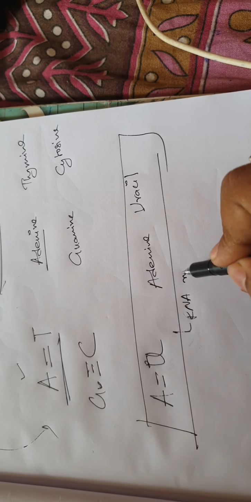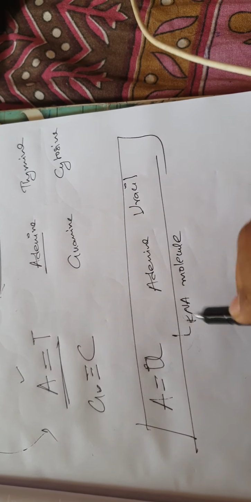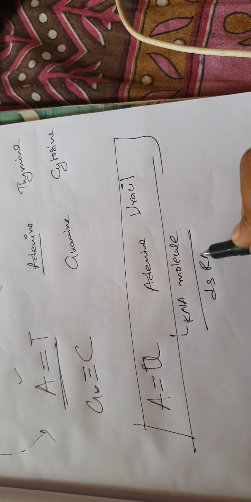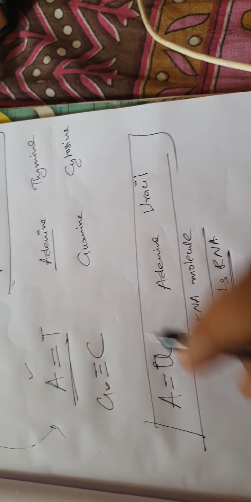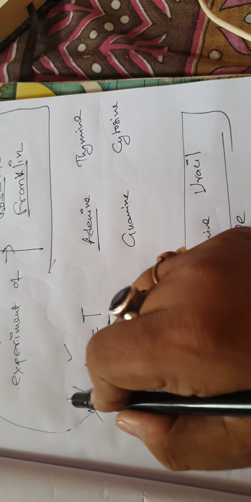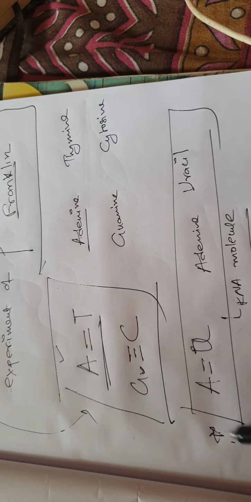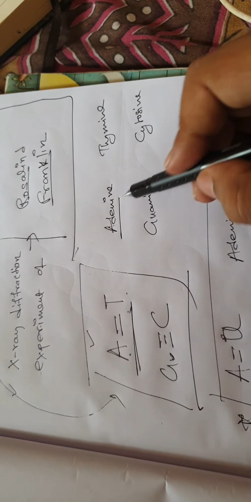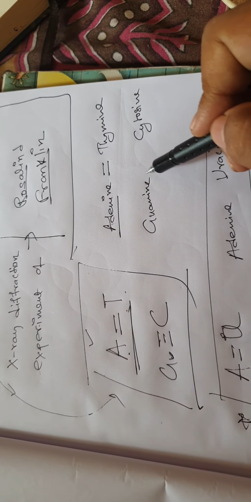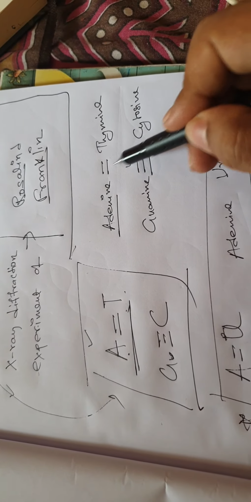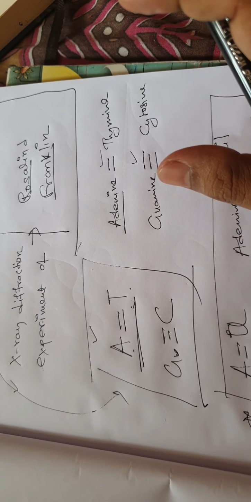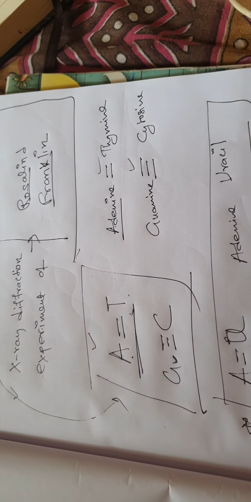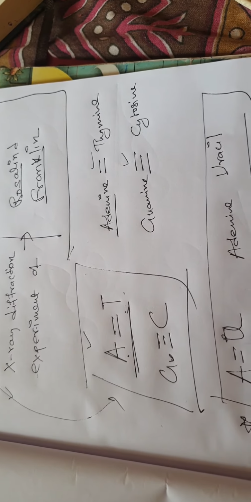That is in case of a RNA molecule, or a double-stranded RNA molecule. We will understand double-stranded RNA later on. Just try to understand that adenine is double bonded to thymine, and guanine is triple bonded to cytosine, and these 2 and 3 bonds are hydrogen bonds. This was discovered by Chargaff, and I will show you a diagram from my book.